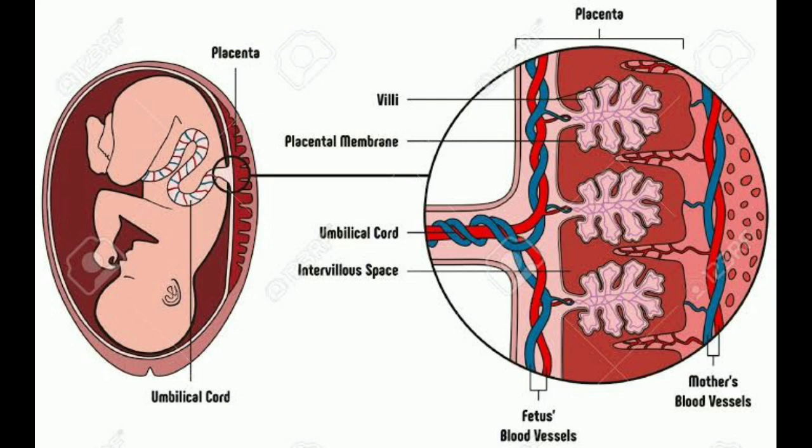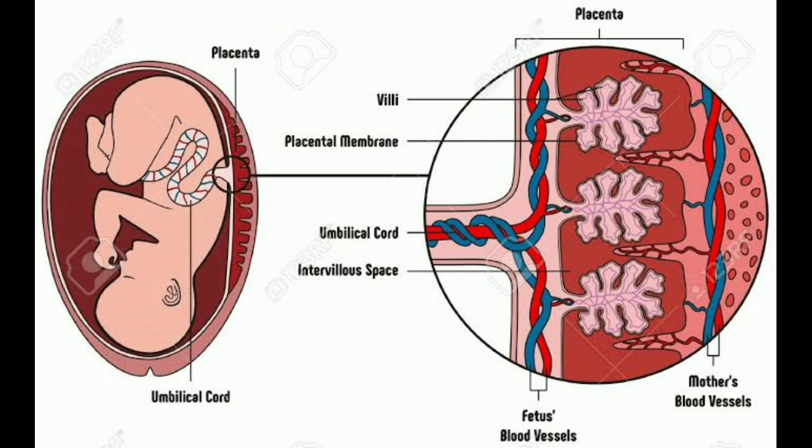And the developing embryo will also generate waste substances which can be removed by transferring them into the mother's blood through the placenta. As you know, the development of the child inside the mother's body takes approximately 9 months, and the child is born as a result of the rhythmic contractions of the muscles in the uterus, and through the birth canal, that is through the vagina, the baby is delivered.